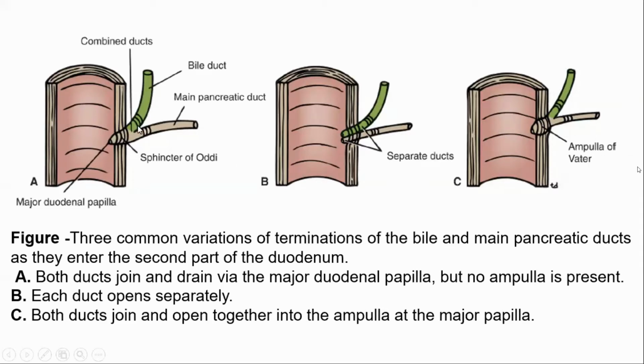They join together and open in the second part of the duodenum without an ampulla. Next, the ducts open separately. The bile duct opens separately, and the major pancreatic duct opens separately in the major duodenal papilla, without an ampulla. Next is the presence of an ampulla.